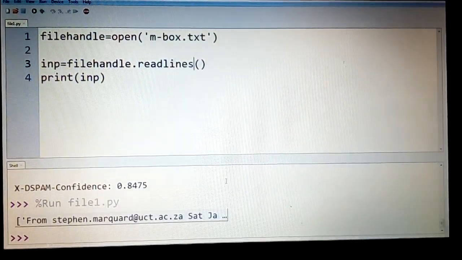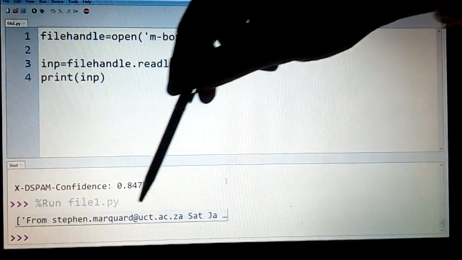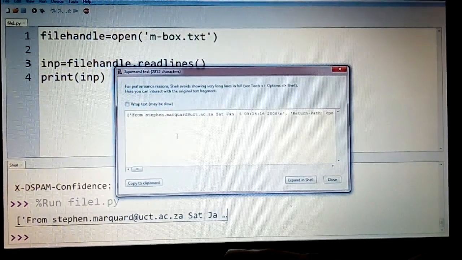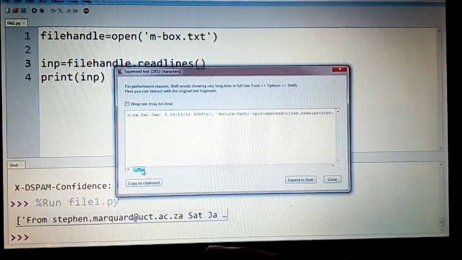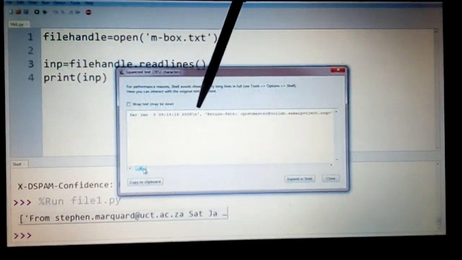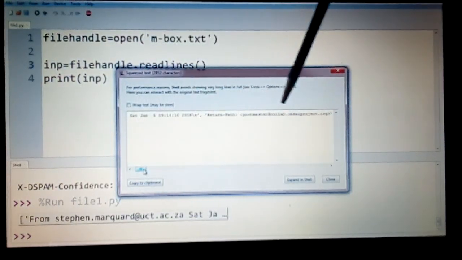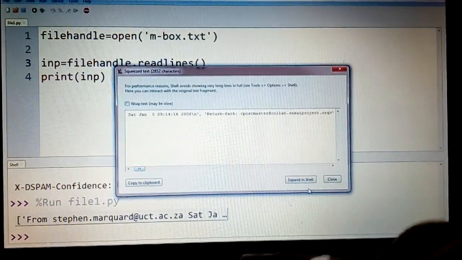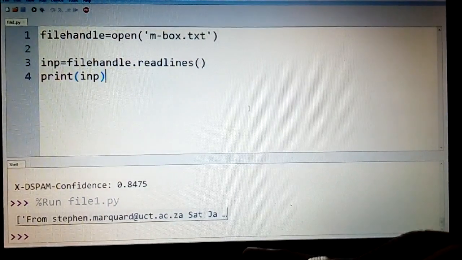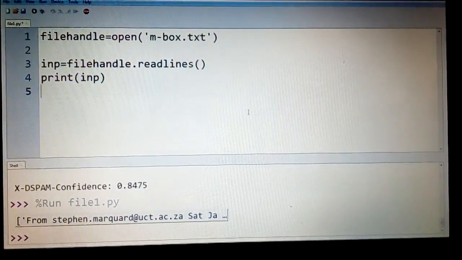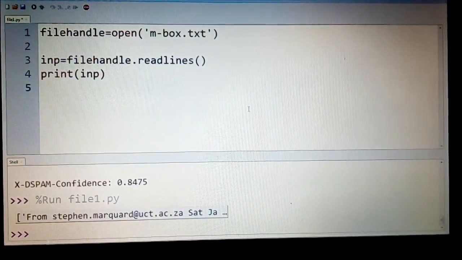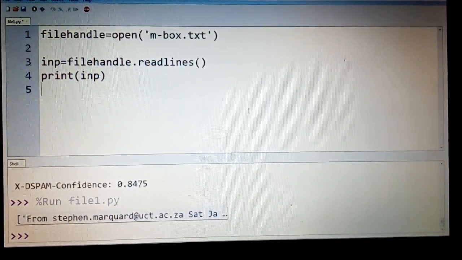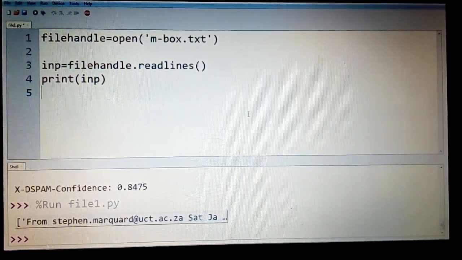Just focus on this particular part here, and if I click on this, I get the entire content of the file in the form of lines, where each line has been added with a \n and a comma. So I would get these lines, and then I can process them separately by using these different mechanisms to process the string. So this is how you can read the file and then do whatever processing you need to apply as far as the content of the file is concerned.